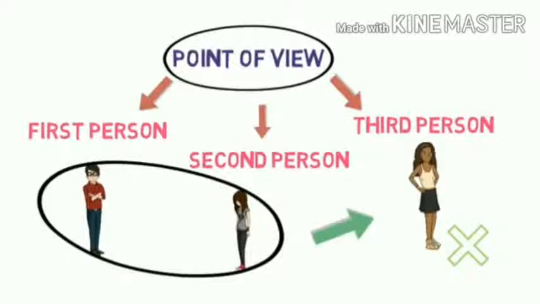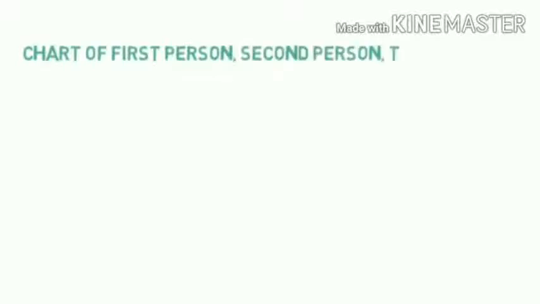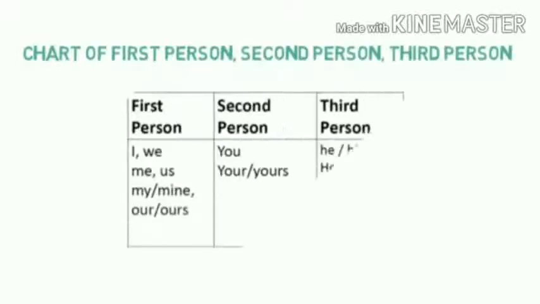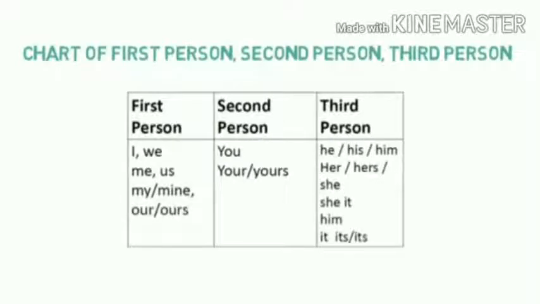I is the singular, we is the plural. Second person: you, singular, and plural also you. Third person: he, she, it, and singular noun, and plural is they. Now, the chart that explains first person, second person, third person, please pause it and write it in your notes. Now, we should also learn about tense.